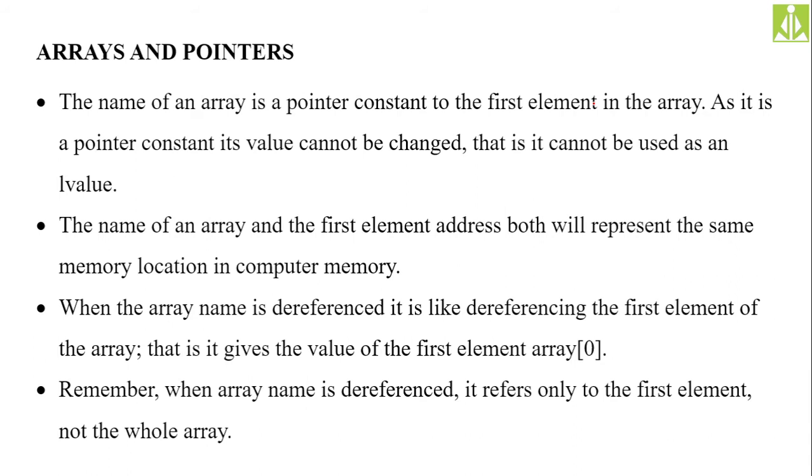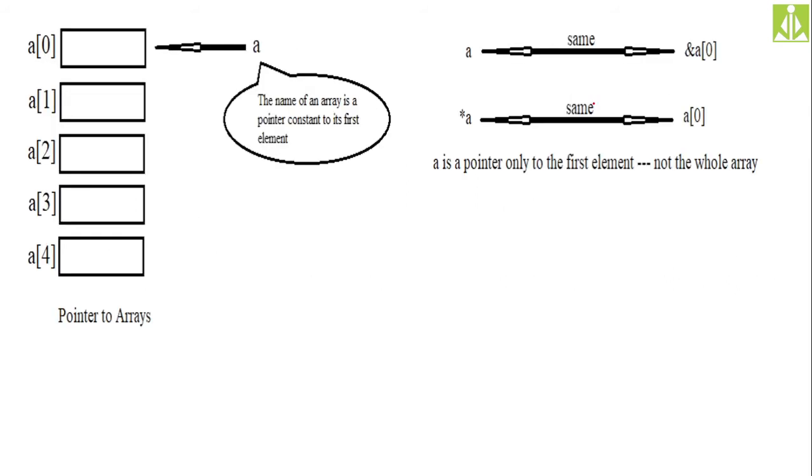This applies to the assignment operator, not the comparison operator. The name of an array and the first element's address both represent the same thing in memory. When the array name is dereferenced, it is like dereferencing the first element of the array, that is, it gives the value of a of 0. Remember, the array name refers only to the first element, not the whole array.